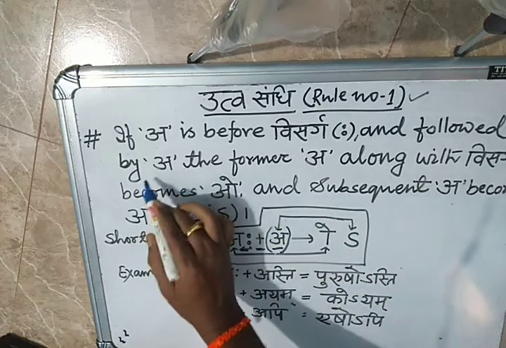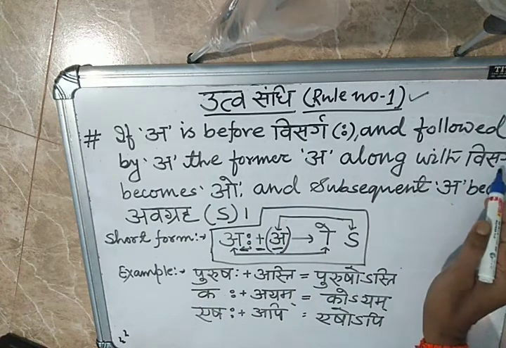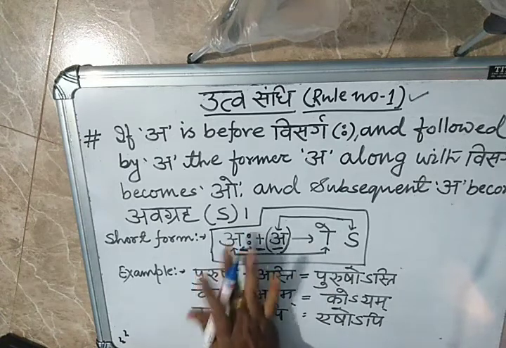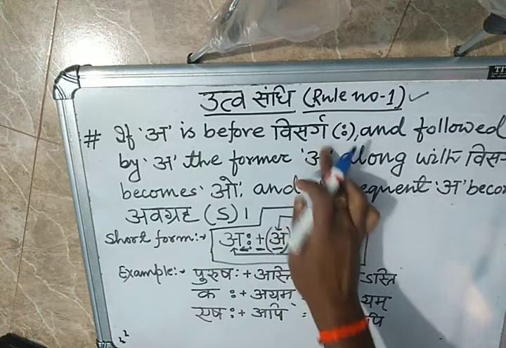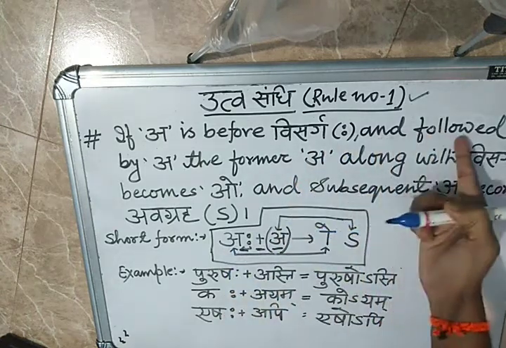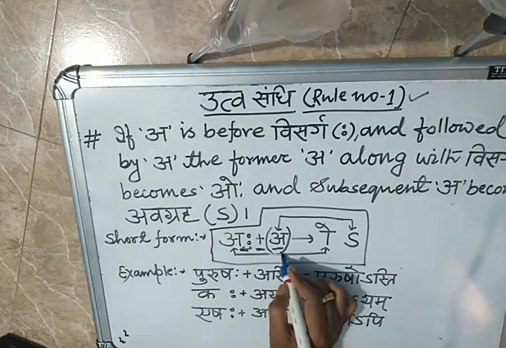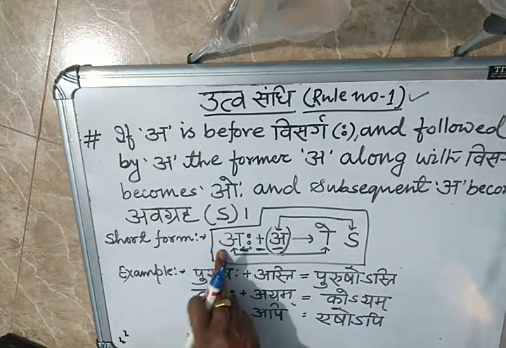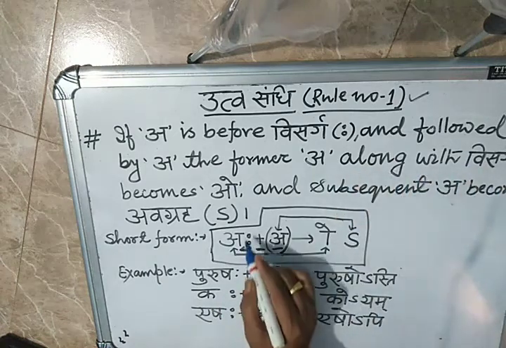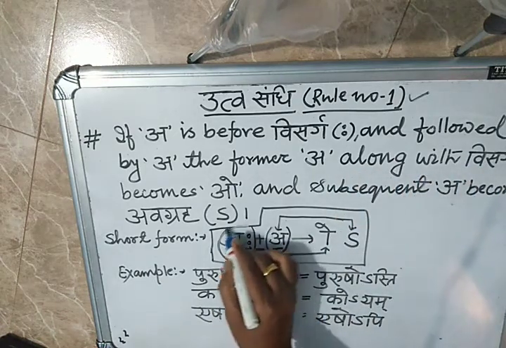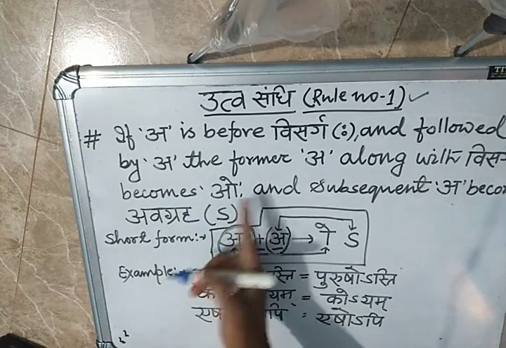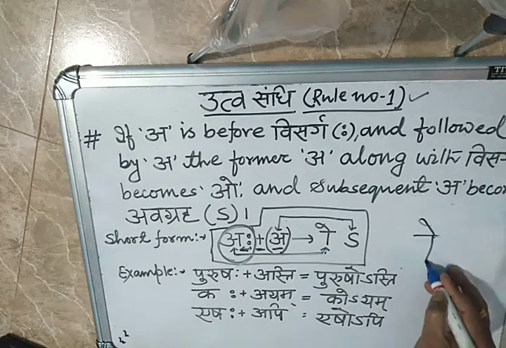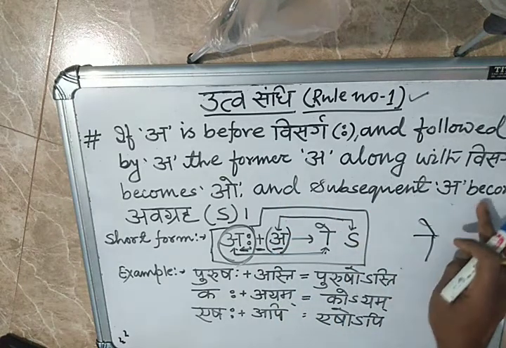So what they are telling is that the former A along with Visarga, including this Visarga, totally A Visarga, becomes O. Again, try to understand. If A is before Visarga, and followed by A, then the former A along with Visarga becomes O, that is Okar, and the subsequent